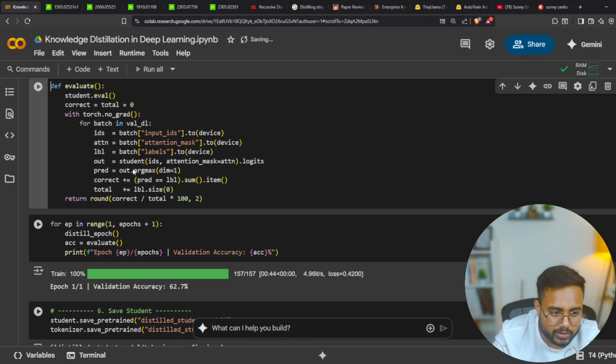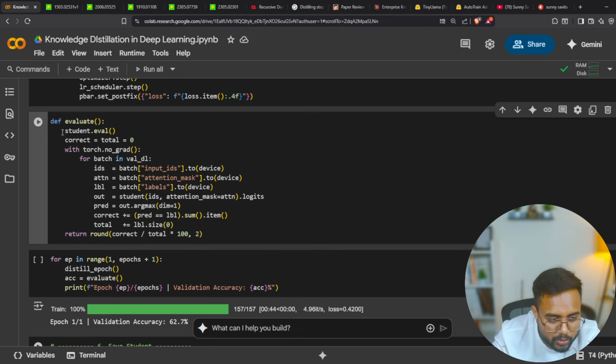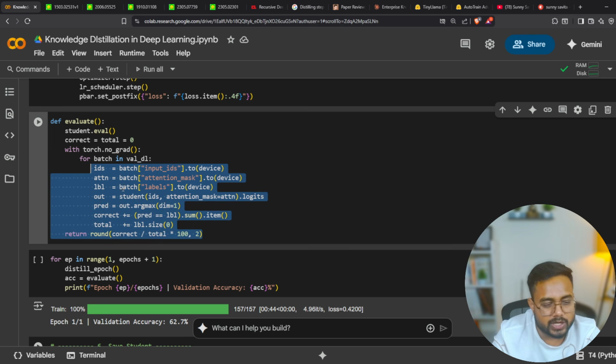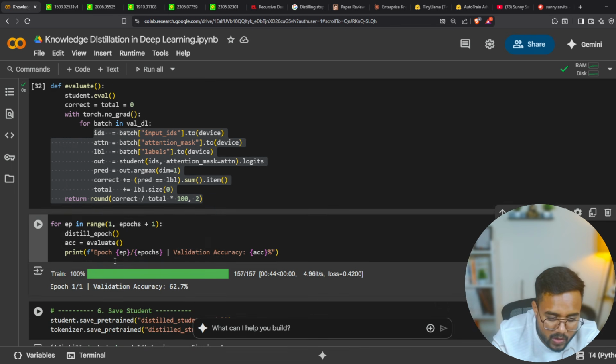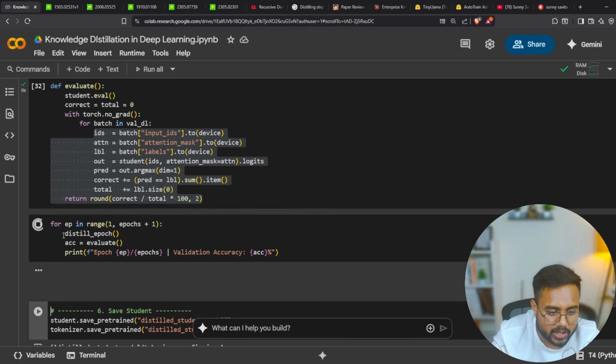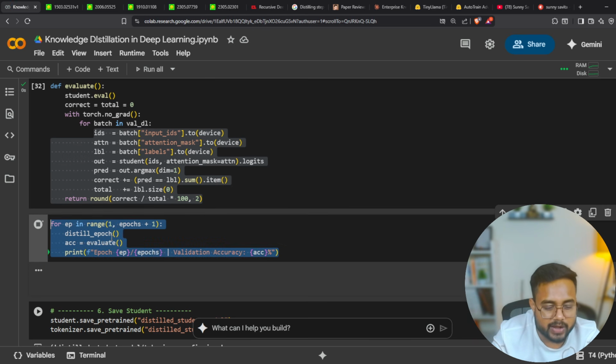Now the further code for the evaluation. We are going to put my student model in evaluation mode. Here we fetch this particular value, then predict the outcome, and then return the accuracy. That's it. So here is my evaluate method. We are going to evaluate our model on top of the validation data. Over here, guys, you can see we are going to validate the data, sorry, my model is going to be validated.